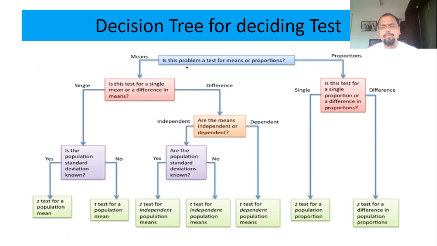And this becomes a very important decision tree. Okay, it becomes very important. So first of all, to decide which test to use, the first thing is to check what you want to do: whether you want to check the means or you are checking the proportion.